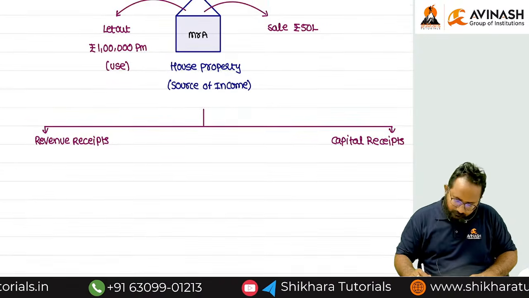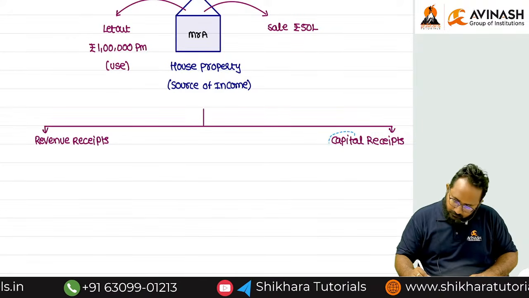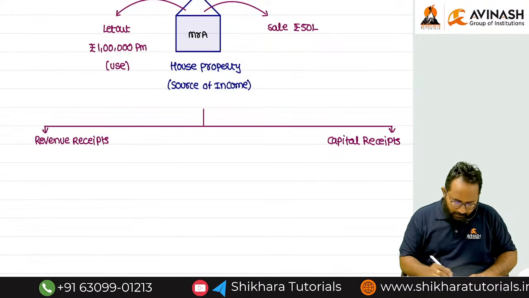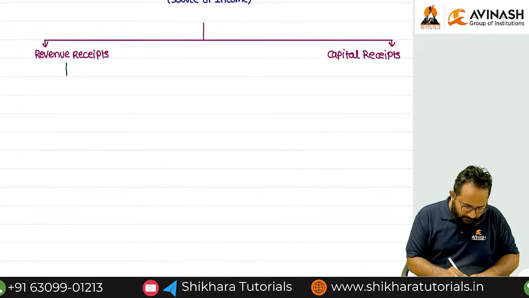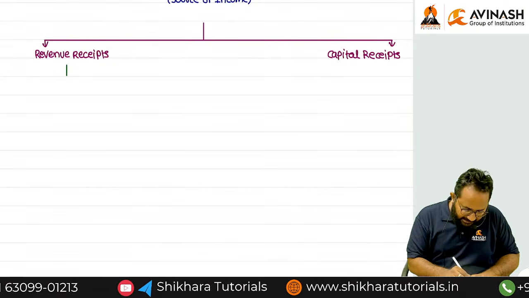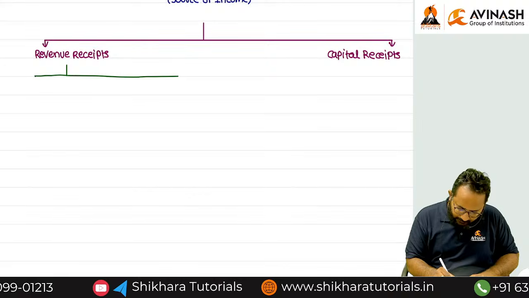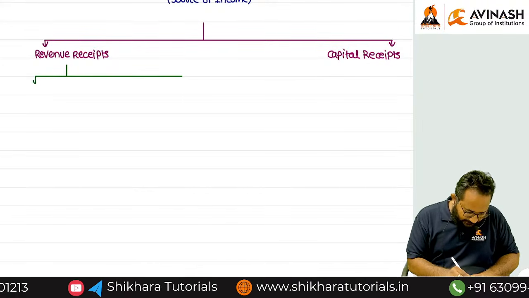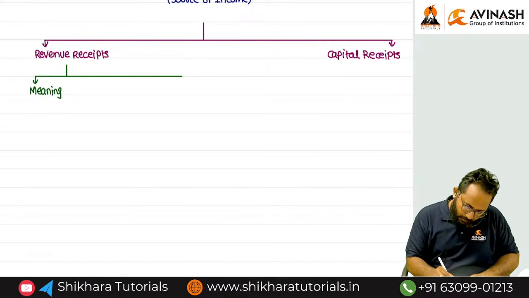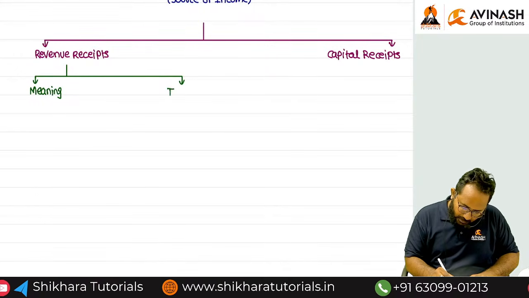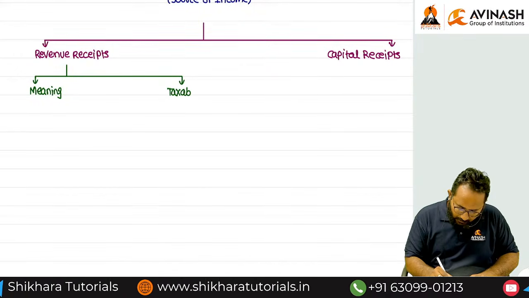In revenue receipts, I will discuss two things. First, the meaning. Second, the taxability: whether the revenue receipts are taxable or not.